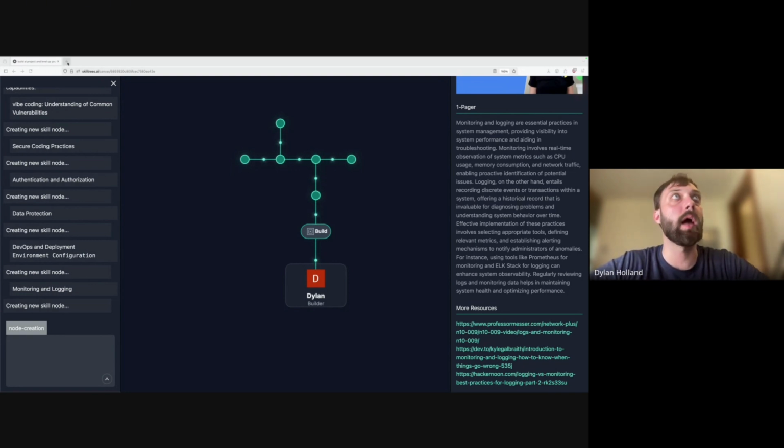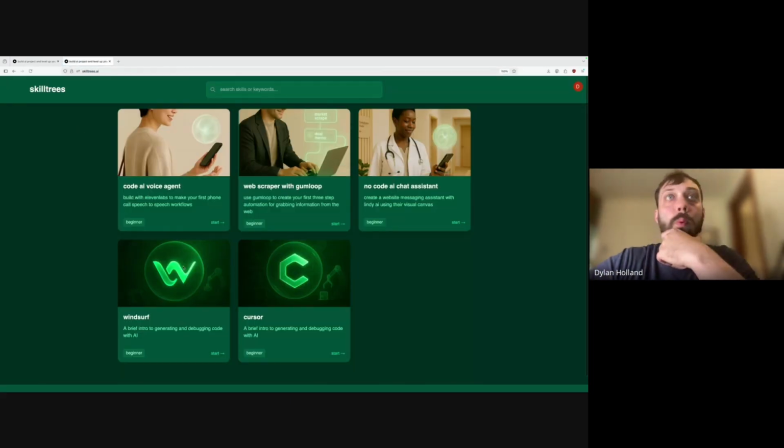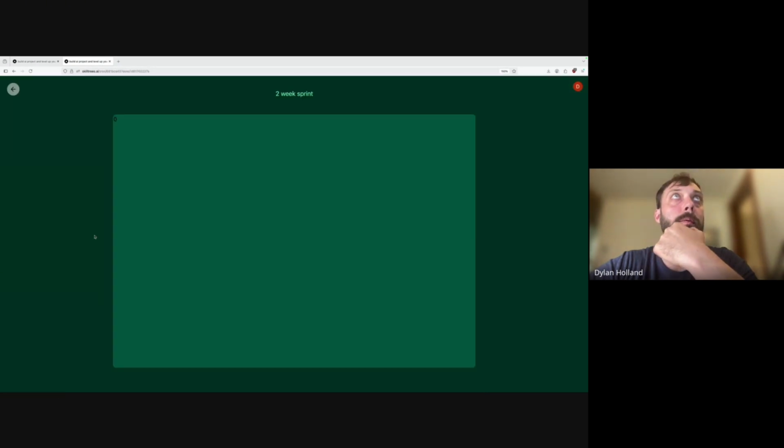So you can see, and we have done some of that before, not with the AI generated, but if you go, like this is what we're working on now. But before that, we ran 2-week sprints with a bunch of students, and that's kind of where the idea for the trees came from and how we refined how they're broken down. So we have a bunch that we've done before, coding a voice agent, working with Cursor, building chat assistants, and these more mature trees that we've actually used previously are very similar.